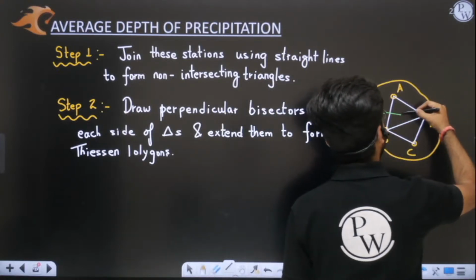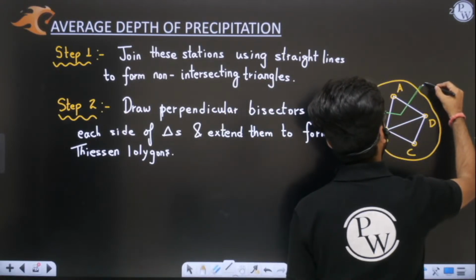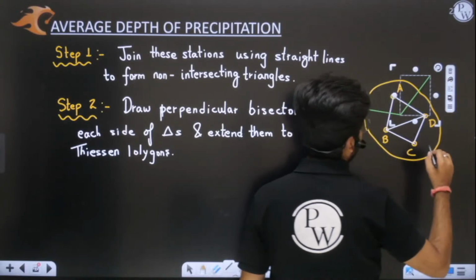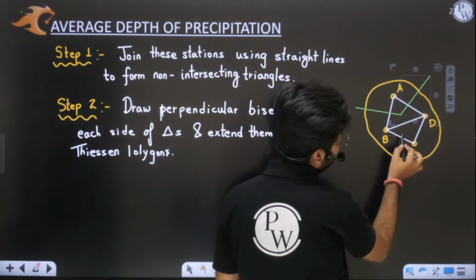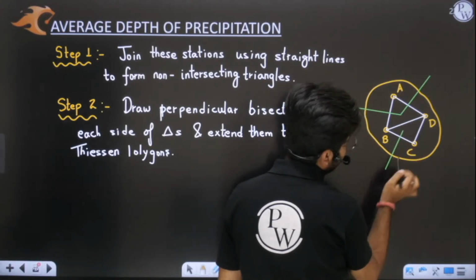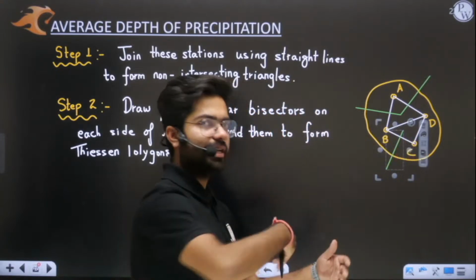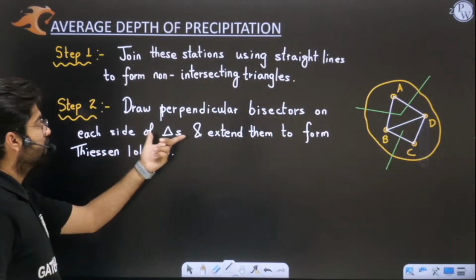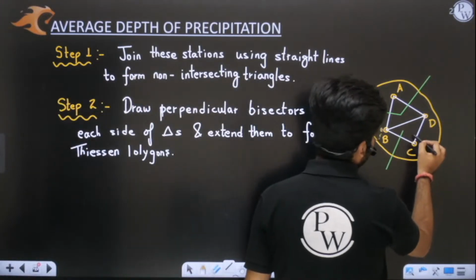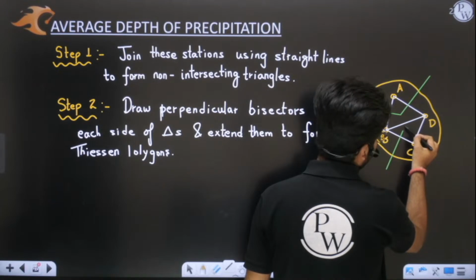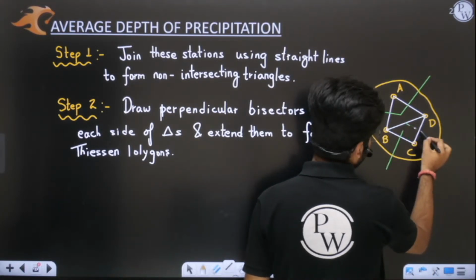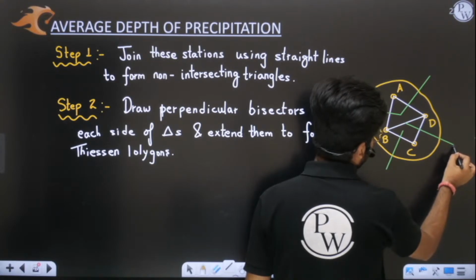Now I am going to draw the perpendicular bisector of side AD. Then I am going to draw the perpendicular bisector of side BC. Okay, exactly perpendicular like this. And extend it also, extend it beyond the catchment area. You have to extend them. Okay, perfect, sir. Now the perpendicular bisector of CD is like, wait a second, it is wrong. It will be like this.